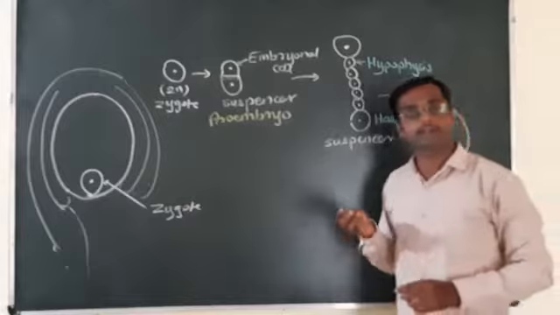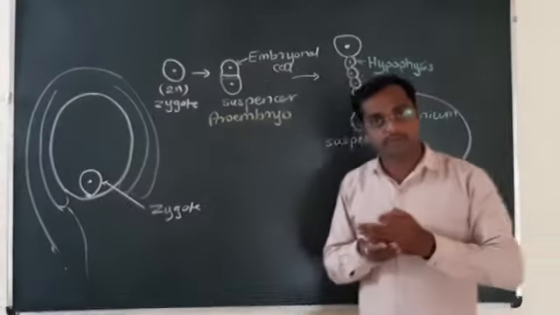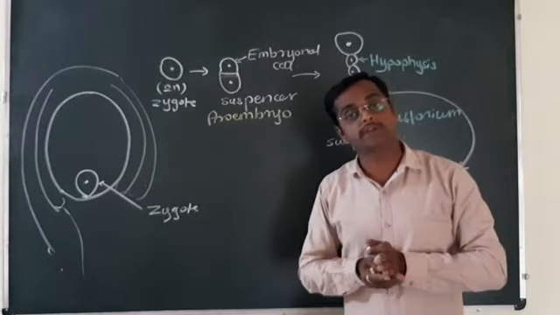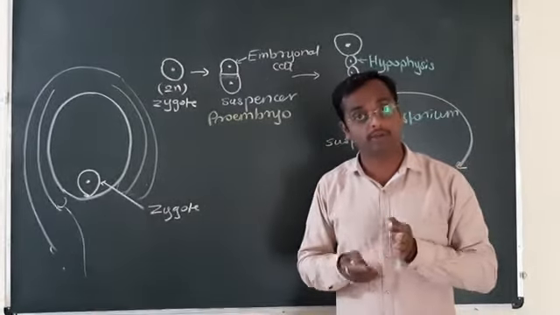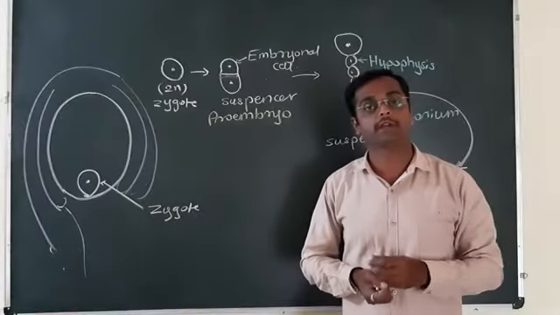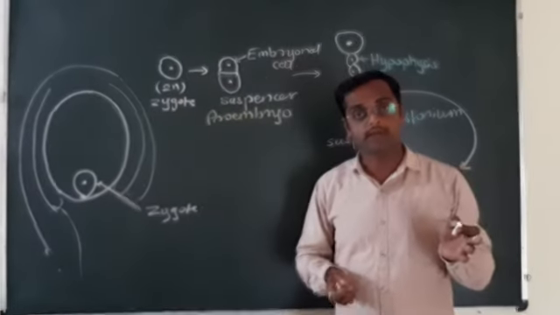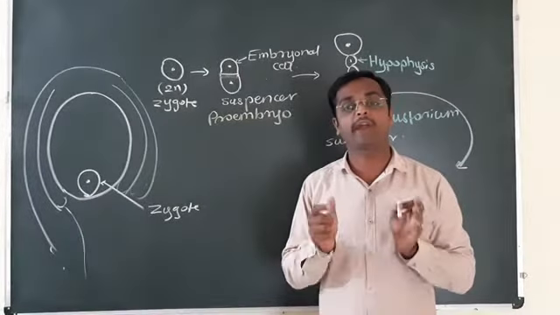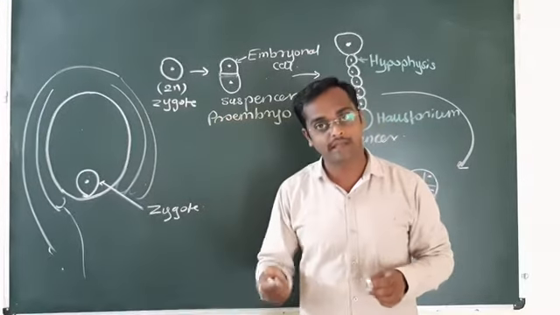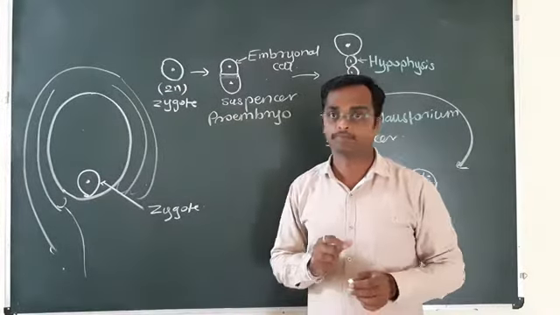First cell division results in 2 cells. The second cell division, which is right angled to the first division, results in the formation of 4 cells. And the third division is transverse or horizontal, right angled to the first two divisions, resulting in the development of the 8-celled stage. Now the embryo with 8 cells is called the octant embryo or the octant stage.